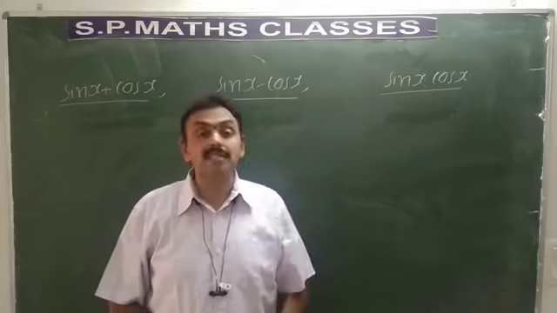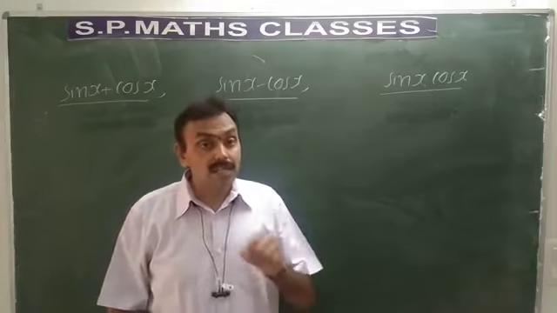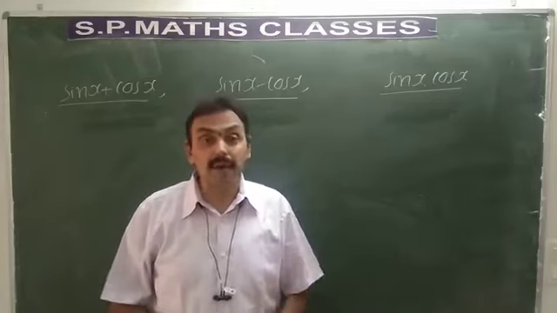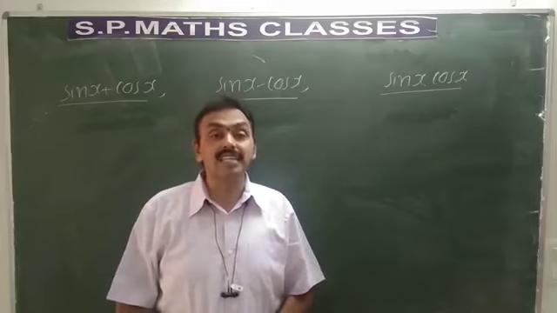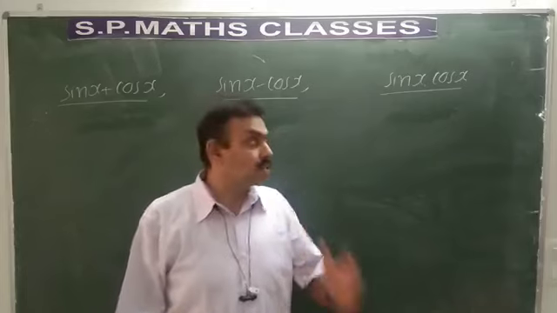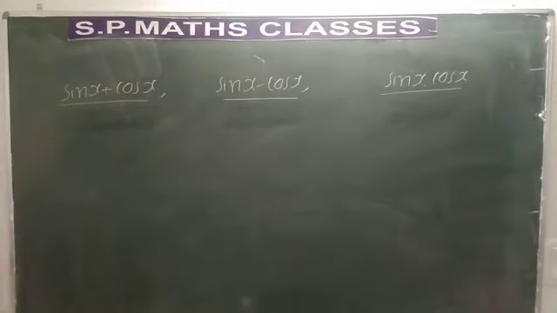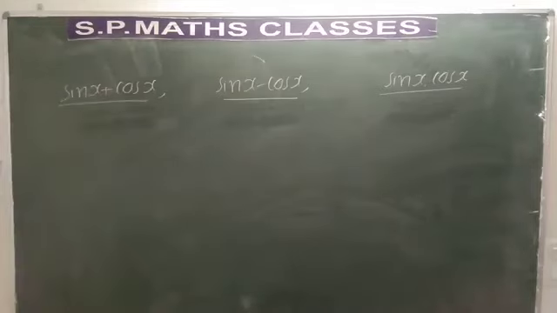So cot x, which is cos x by sin x, is continuous. But remember, the denominator sin x becomes 0 when x is equal to n pi. Except for x equal to n pi, in all other cases it is continuous. I think you have understood how to solve this problem. This is based on the continuity of trigonometric functions and algebra of continuous functions.